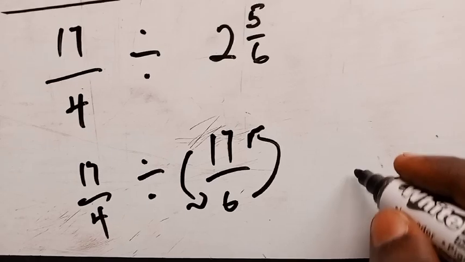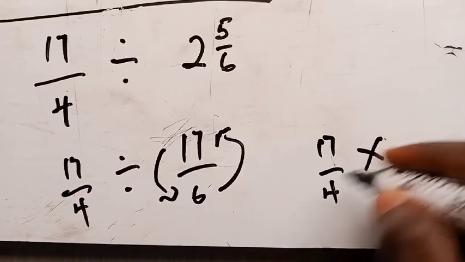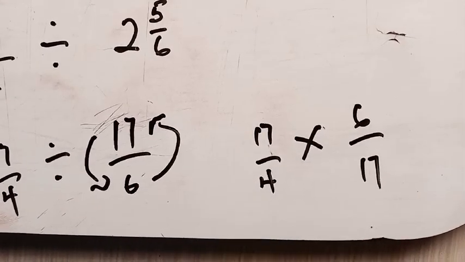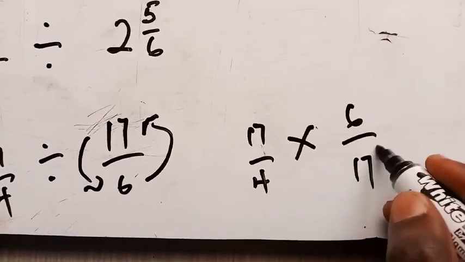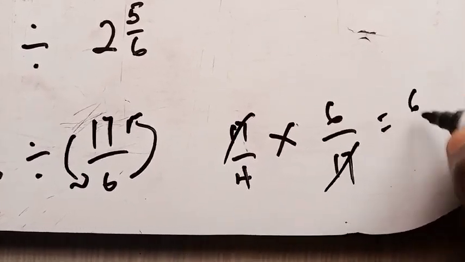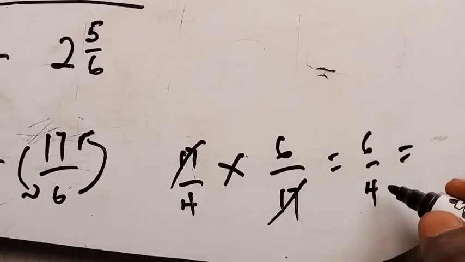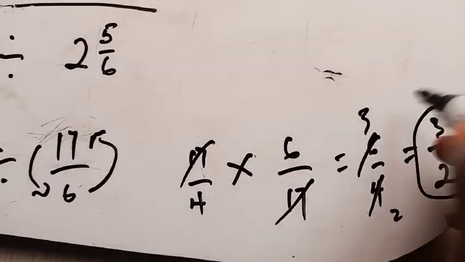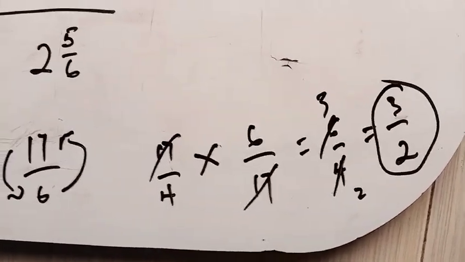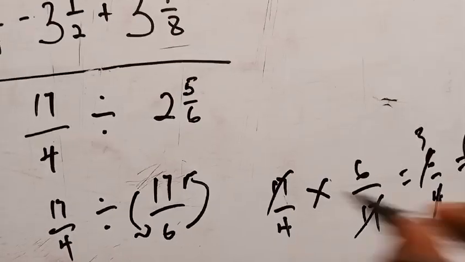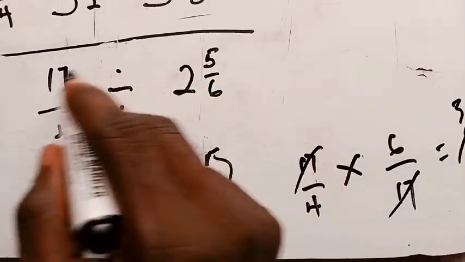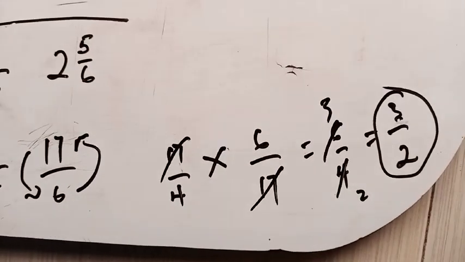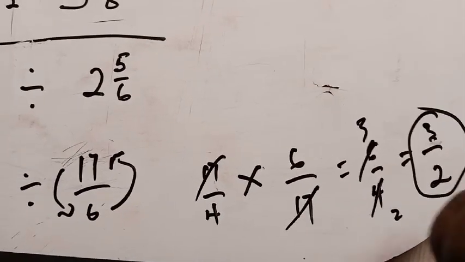So this here tends to be 17 on 4 multiplied by 6 on 17, right? You can see 17 and 17 here, so they cancel out. So everything tends to be 6 on 4, which can be reduced by 2. 2 will go here, 2 will go here, 3. So 3 on 2. Very simple, right? Meaning that the answer to the one at the bottom here tends to be 3 on 2. Have you seen how simple this is once you obey the laws here?